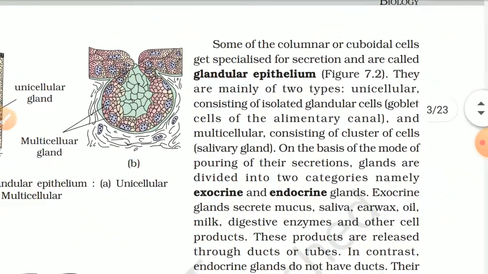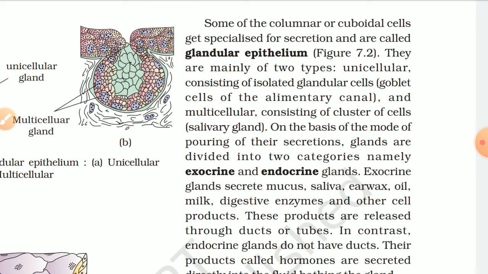Some of the columnar or cuboidal cells get specialized for secretion and are called glandular epithelium. Figure 7.2. They are mainly of two types: unicellular, consisting of isolated glandular cells, such as goblet cells of the alimentary canal, and multicellular, consisting of clusters of cells, such as the salivary gland.